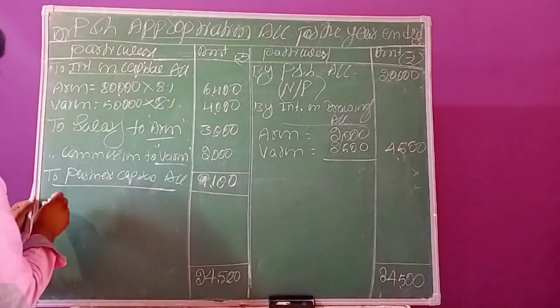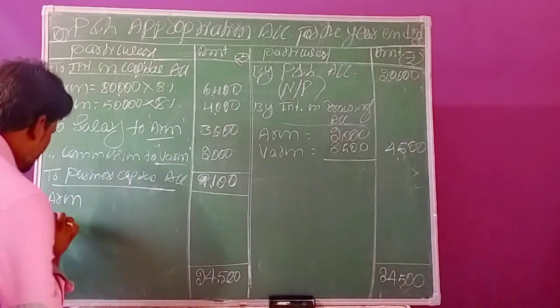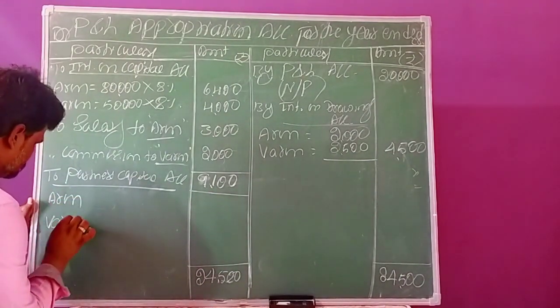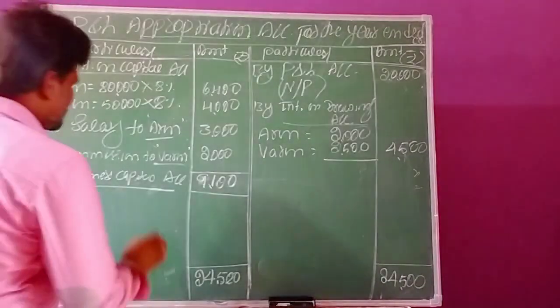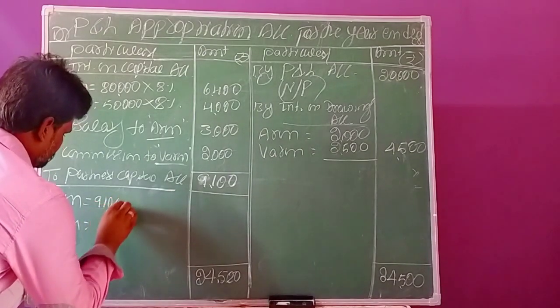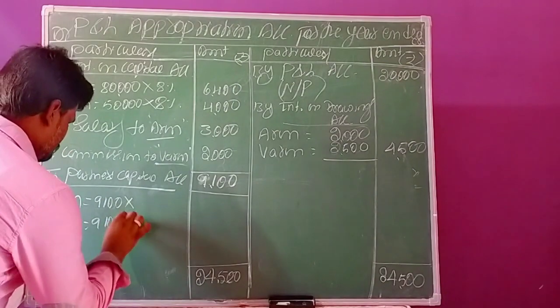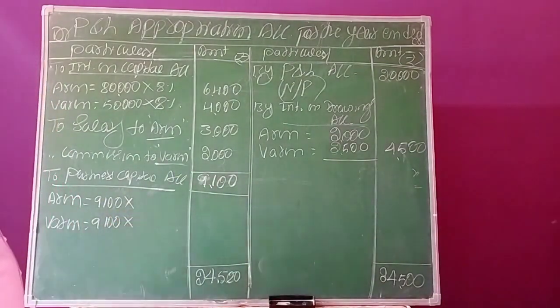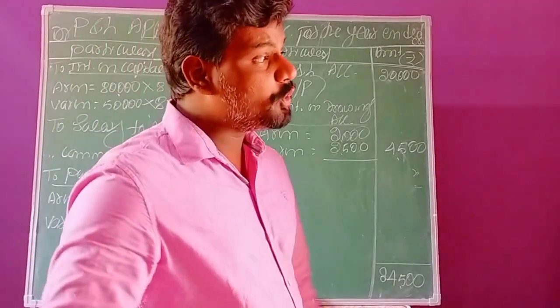Write on the debit side Arun and Varun. The total profit is 9,100. What is the ratio? The ratio was given at the beginning: 2:1.